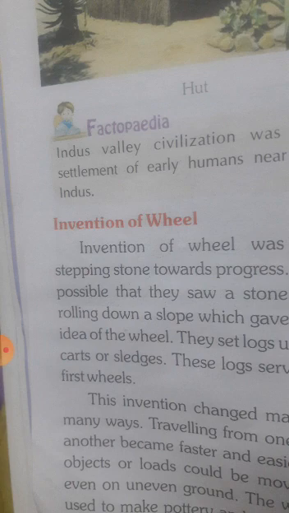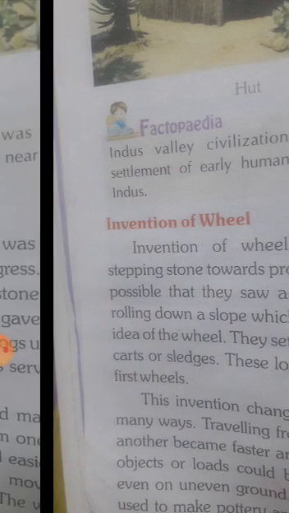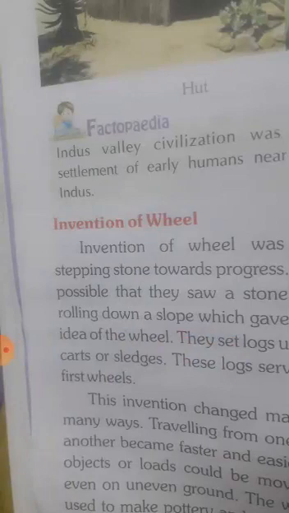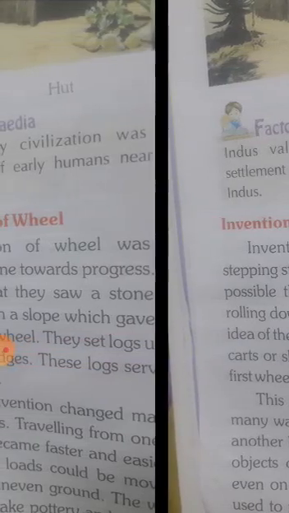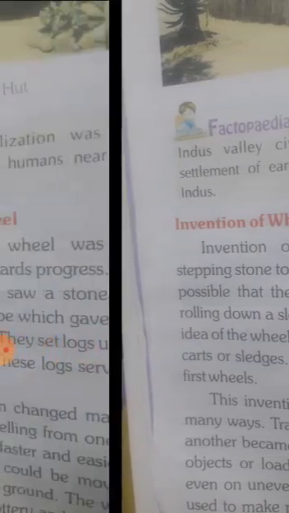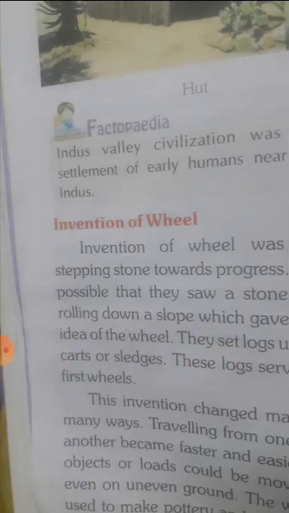Then they set logs under their carts or sledges. These logs served as the first wheels. This invention changed man's life in many ways. Traveling from one place to another became faster and easier. Heavy objects or loads could be moved easily even on uneven ground. This was the change in man's life after the invention of the wheel.